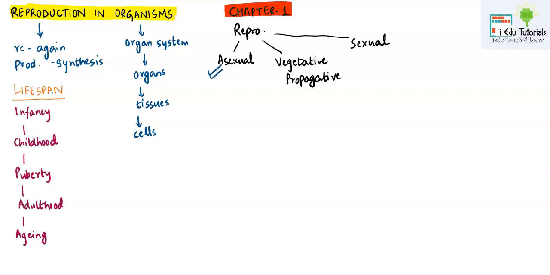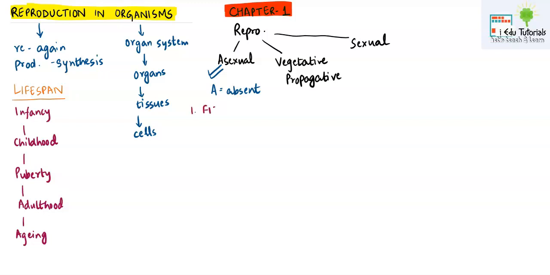First, we are starting with asexual reproduction. Whenever 'a' is used as a prefix in biology with any term, it means absent. It means sexuality will be absent, meaning there will be no male and no female. We will be talking about just one individual, and that one individual will give birth to new individuals, or offsprings. We have different types of asexual reproduction in our syllabus, and we will go through each one by one.